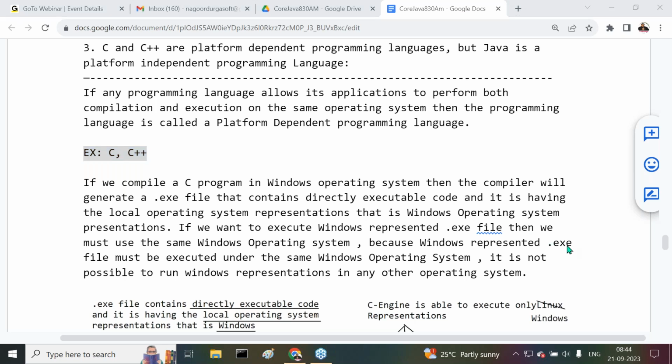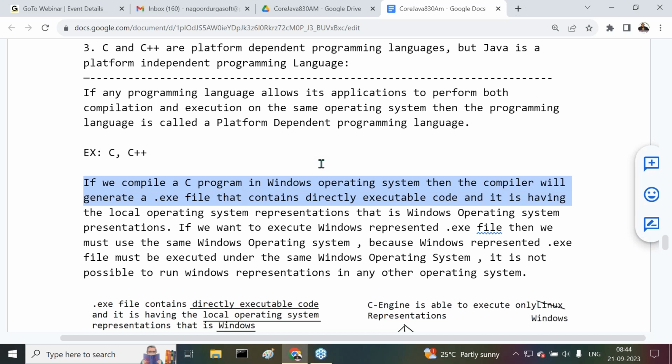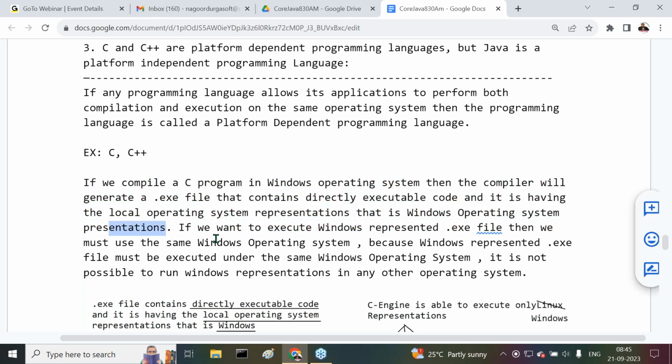Next, if we compile a C program in the Windows operating system, the compiler will generate a .exe file that contains directly executable code, and it has the local operating system representations, that is, Windows operating system representations.